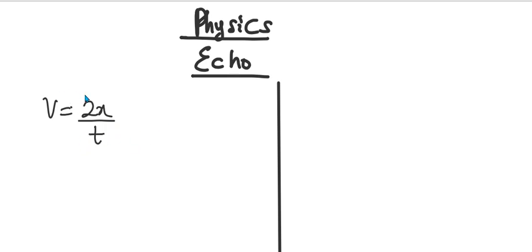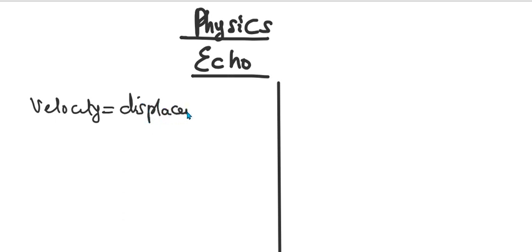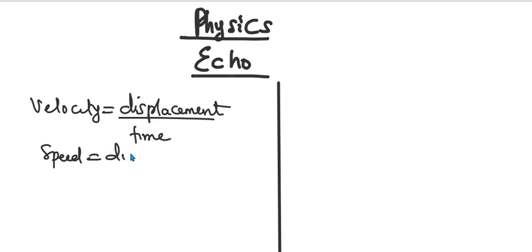The reason why this is the formula is that normally velocity is displacement over time. I hope you understand. And also speed is equal to what? Distance over time. Now this is what happens in echo.